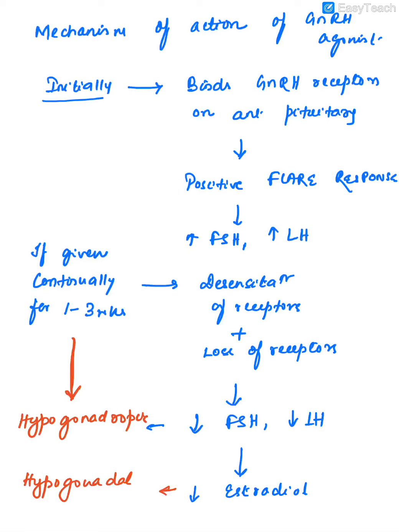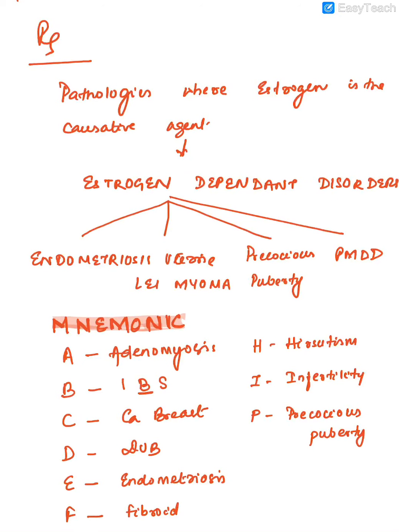Because of the hypogonadal state, lowering of estrogen state, GnRH agonists are used clinically in conditions which are estrogen dependent disorders. What are the estrogen dependent disorders? Endometriosis, uterine leiomyoma or fibroid, precocious puberty, and premenstrual dysphoric disorder. Now, what is endometriosis, what is leiomyoma, what is precocious puberty, what is PMDD shall all be subsequently described and covered in classes later on.